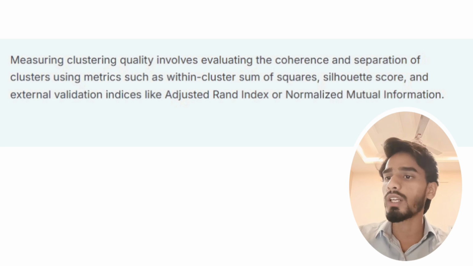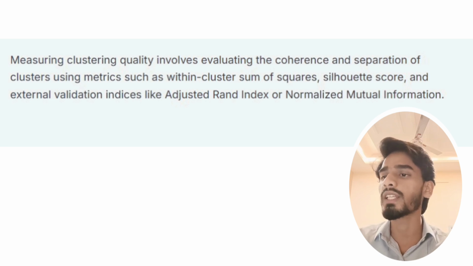Measuring clustering quality. Measuring clustering quality involves evaluating the coherence and separation of clusters using metrics such as within cluster sum of squares, Silhouette score, and external validation indices like adjusted rand index or normalized mutual information.